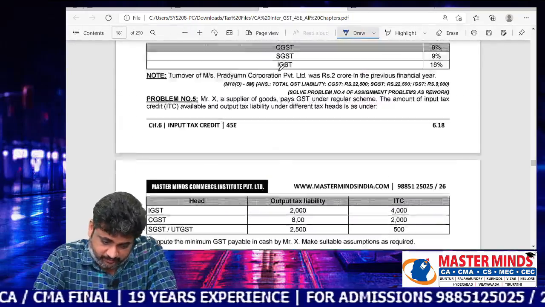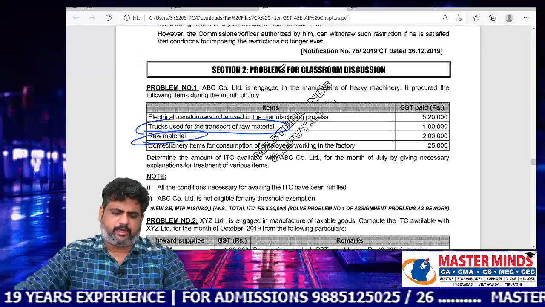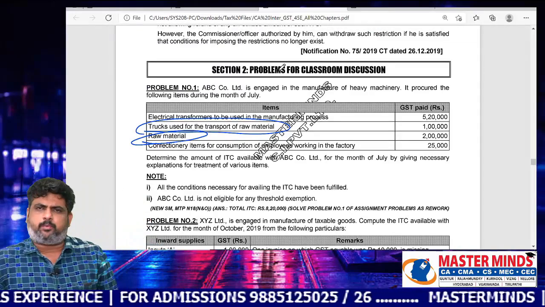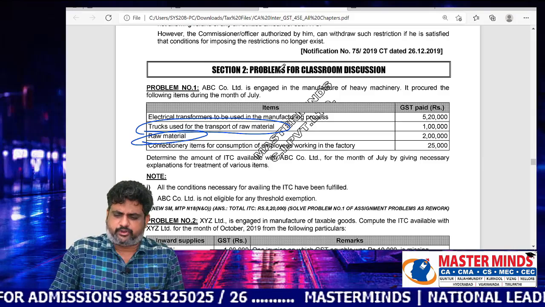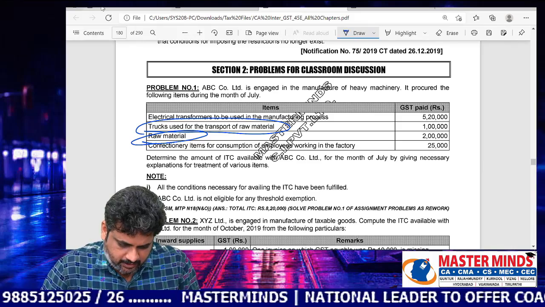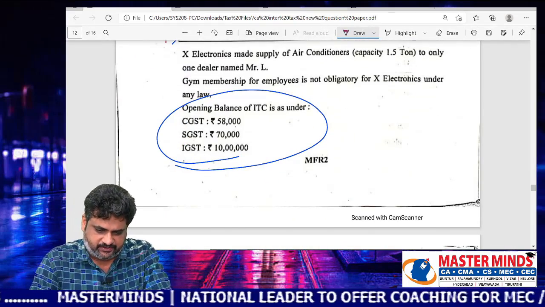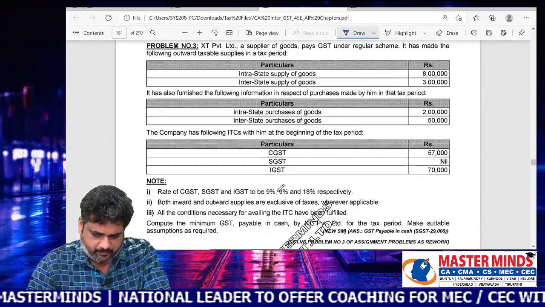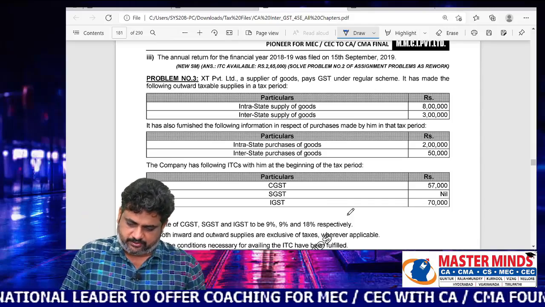In this particular question number 1, you can observe that the majority portion, that means in the 3 points, 2 points are almost as they are in problem number 1. After that, the remaining points like opening balances of ITC are just like problem number 3.